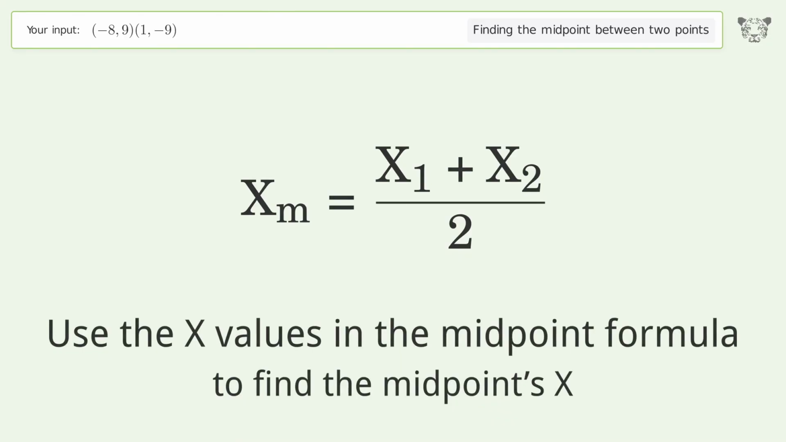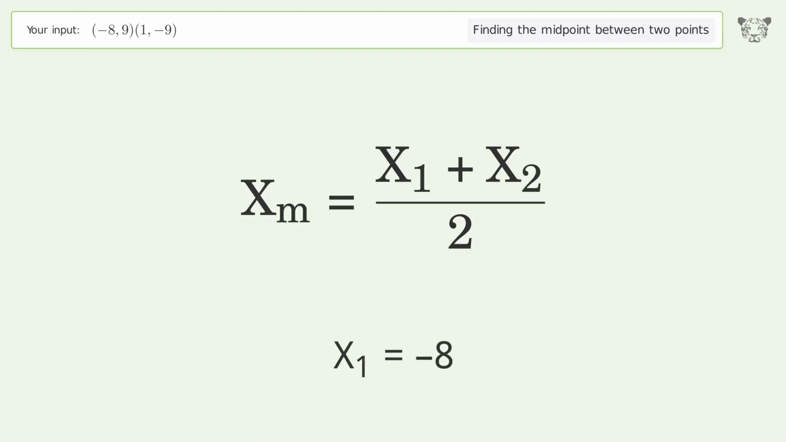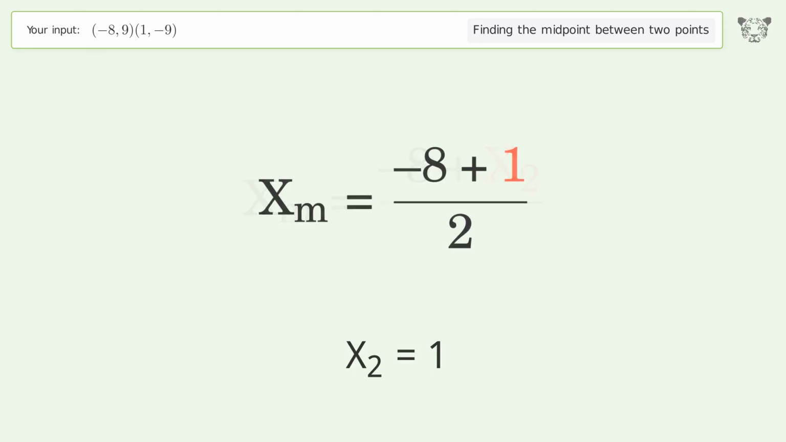Use the x values in the midpoint formula to find the midpoints x. x1 equals -8. x2 equals 1. Simplify the arithmetic.